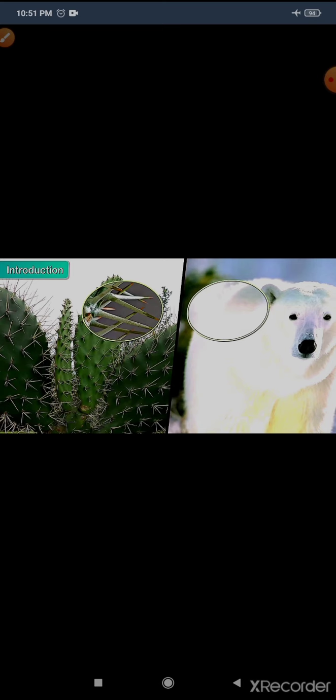The changes or modifications in the bodies of plants or animals to suit their immediate surroundings are called adaptation. Here you can see the cactus, how its leaves are changed into spine shape for the evaporation of less water from the leaves. And you can see the fur of the polar bear.